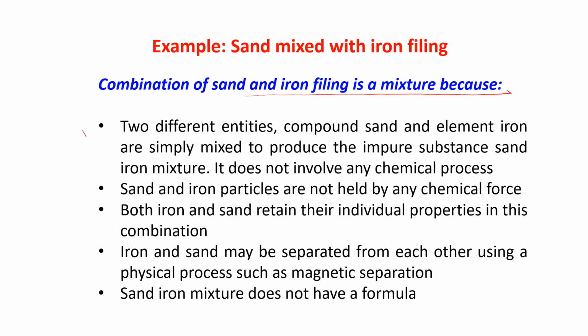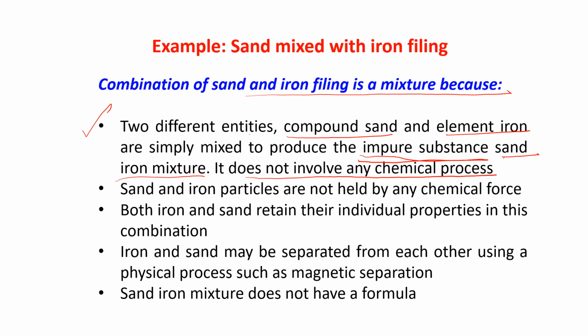Because, number one, there are two different entities: sand is a compound, and iron is an element, simply mixed to produce an impure substance. I cannot give any particular name for that; I have to call it a sand iron mixture. So naturally it does not have any chemical formula, and forming it does not involve any chemical process.